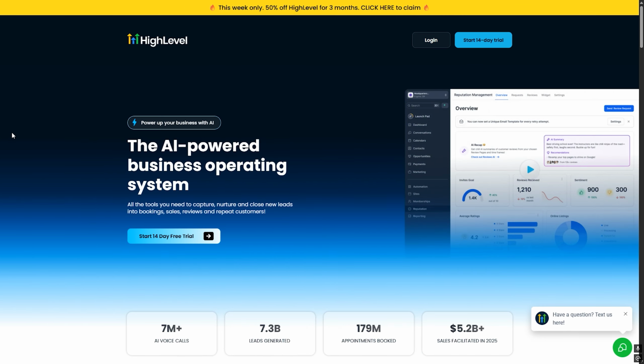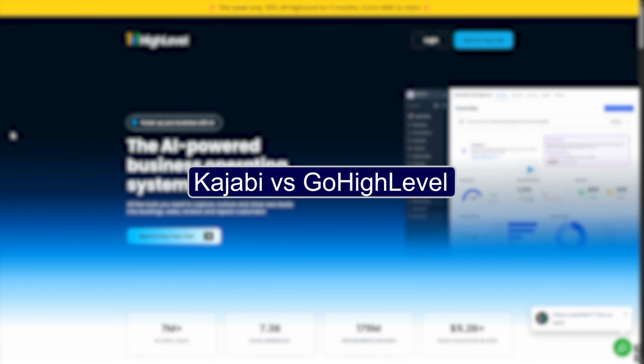Trying to decide between Kajabi and GoHighLevel? Both are powerful all-in-one platforms, but they are built for very different users. In the next 3 minutes, I will break down the key differences so you can choose the right one.